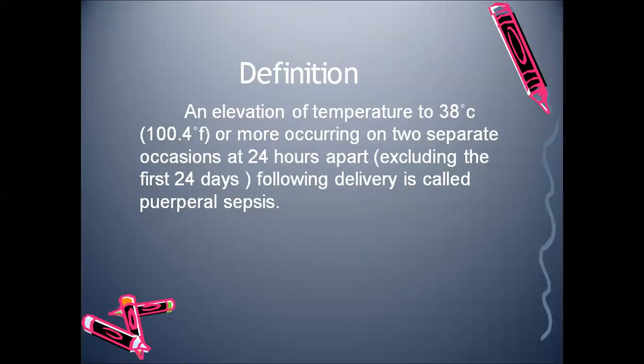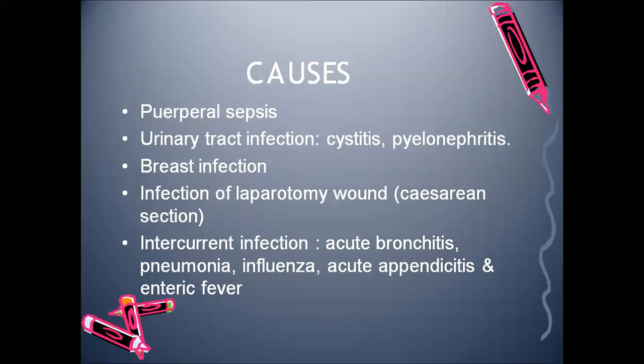That is known as puerperal sepsis. Now, what can be the causes of puerperal sepsis? So that is puerperal. What we had discussed is the puerperal pyrexia definition. Now the causes are puerperal sepsis, UTI, urinary tract infection, which can lead to puerperal pyrexia.